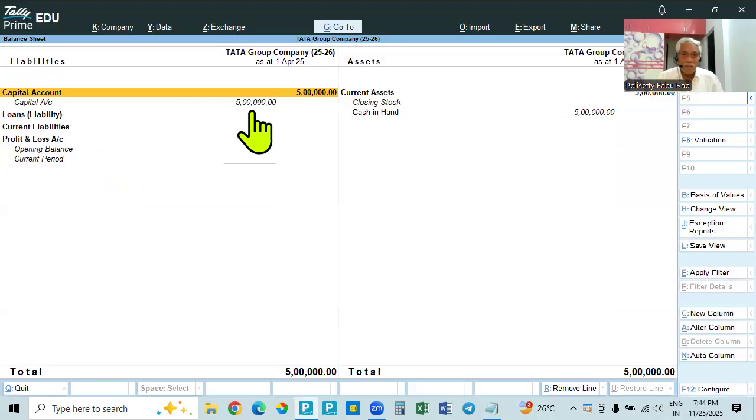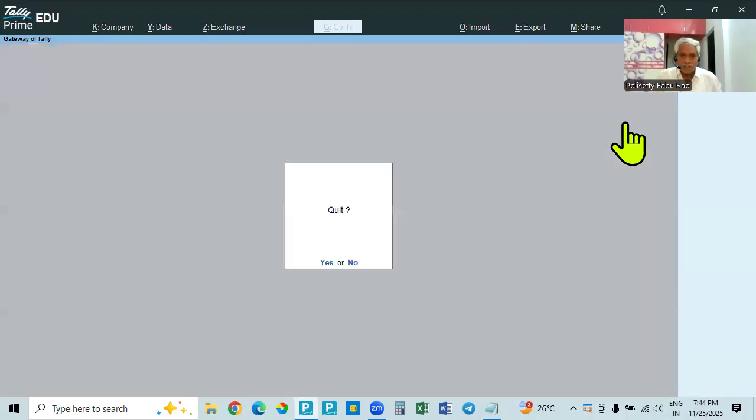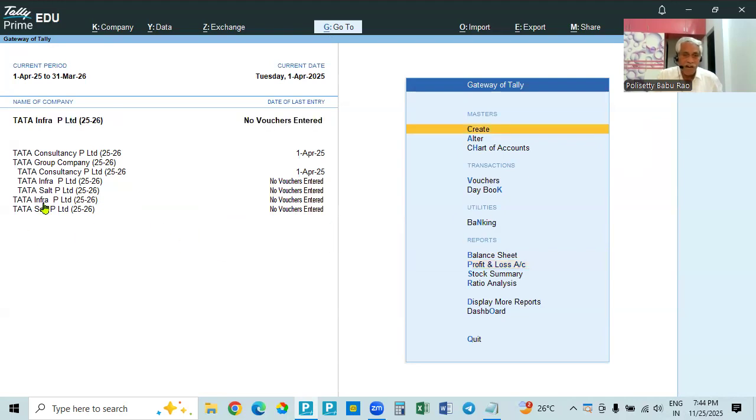So 5 lakhs is the capital. So for that one company, that 5 lakhs. This is the total. Other companies don't have any capital. Capital and cash in hand is also 5 lakhs. Okay, so this one. And next we go to another company, Tata Infra.